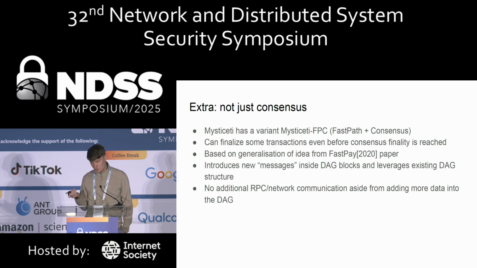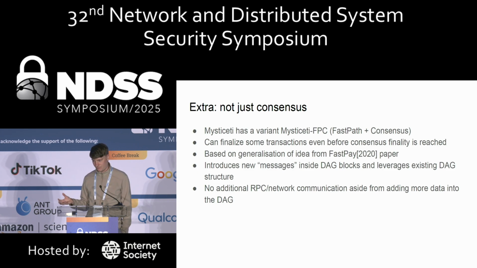Another thing to mention is that the Mysticeti DAG itself, the same way as I earlier mentioned with Bullshark, started as a mempool, but you could use the DAG to derive consensus. In Mysticeti, you can make other protocols on top of this DAG. For example, Mysticeti has a variant called Mysticeti FastPass.